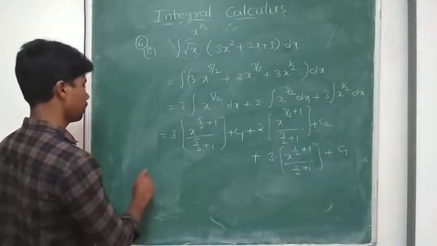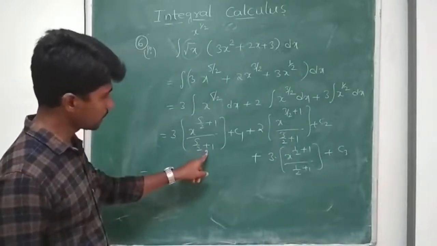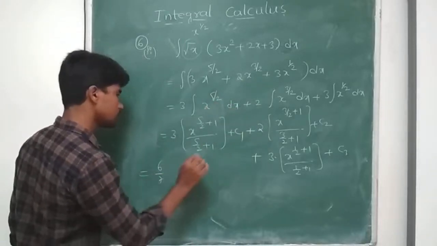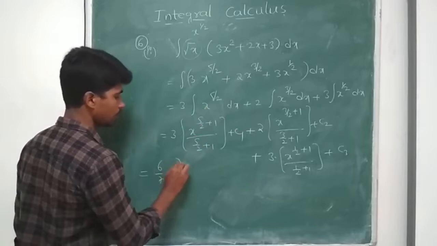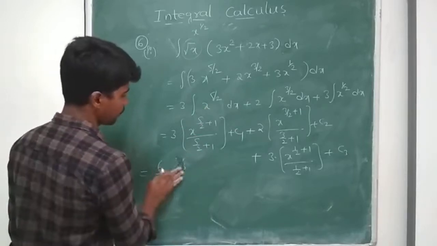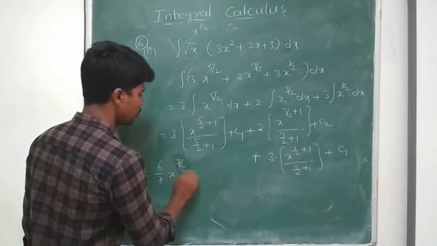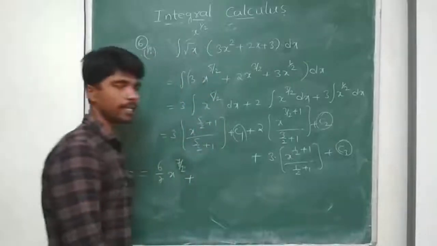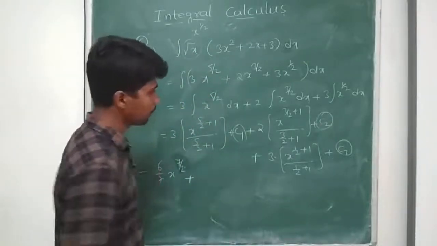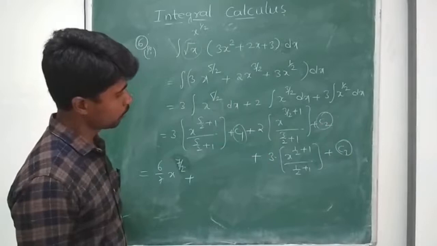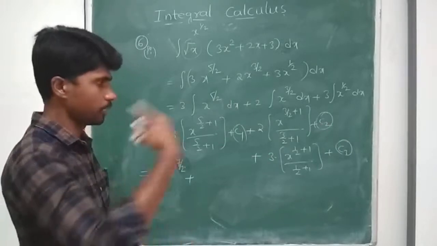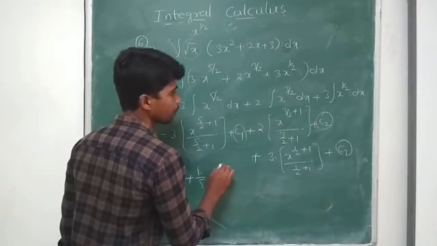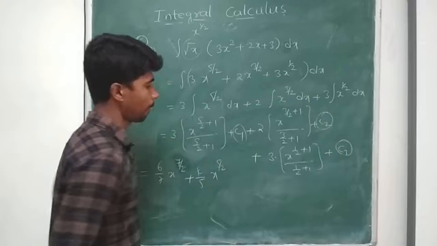Now simplest form, 5 by 2 plus 1, 7 by 2. So its reciprocal, 2 by 7, 2 3s are 6, 6 by 7, x to the power of 7 by 2, plus these are all constants and we replace by some capital C. And 2 into 3 plus 3 by 2 plus 1, which is nothing but 5 by 2, so its reciprocal, 2 by 5, 2 2s are 4, 4 by 5 into x to the power of 5 by 2.